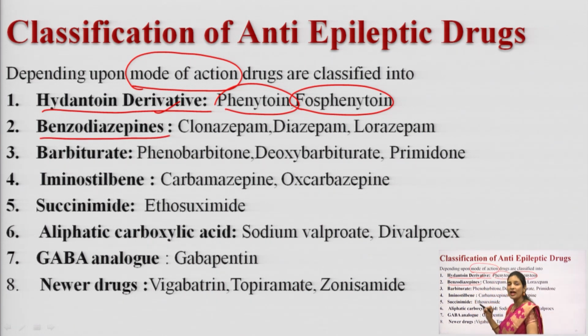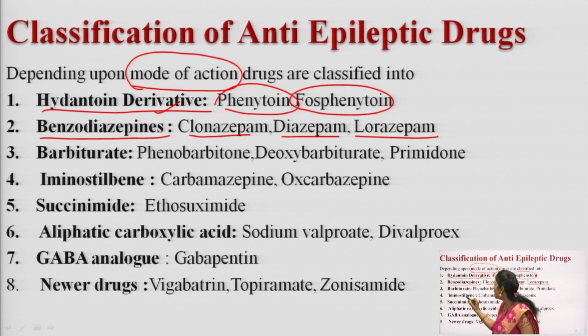Benzodiazepines. Benzodiazepines are drugs which can be used as a peripheral skeletal muscle relaxant, as a central skeletal muscle relaxant, as a sedative, as a hypnotic, and in epilepsy. So, these drugs have very wide therapeutic uses in pharmacology, right. So, which benzodiazepines are we going to use here? Clonazepam, diazepam and lorazepam. These are the drugs you are going to use to treat epilepsy.